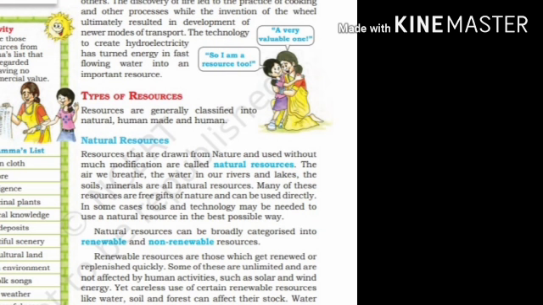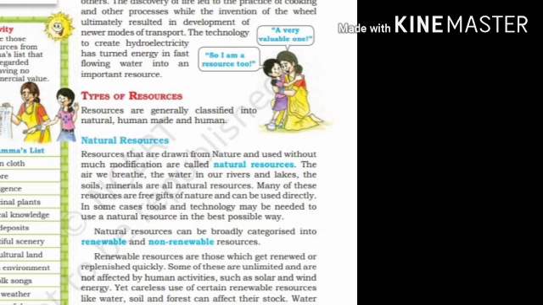For example, the air we breathe, the water in our rivers and lakes, soils, and minerals are examples of natural resources. Many of these resources are free gifts of nature and can be used directly. In some cases, tools and technology may be needed to use a natural resource in the best possible way.